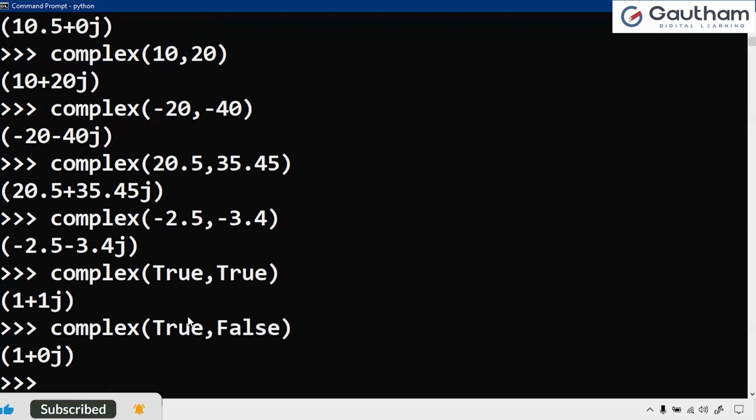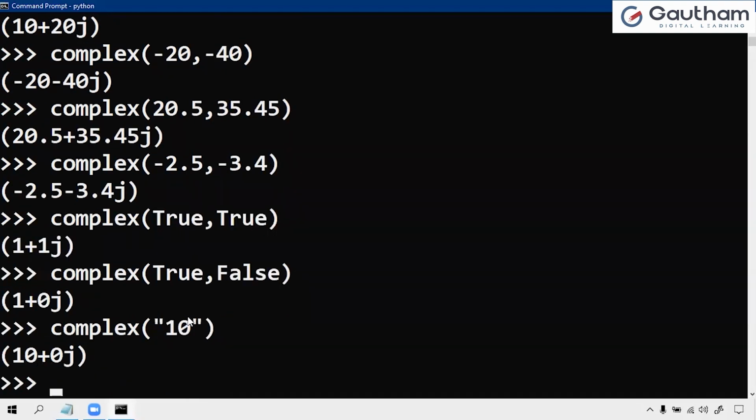Now, let us start working with the string. If I take a single value like this, no problem, it will be taken as a real value, so that is 10 plus 0j. While working with the first value as a string, complex of A, if you take A as a string, it is no problem.